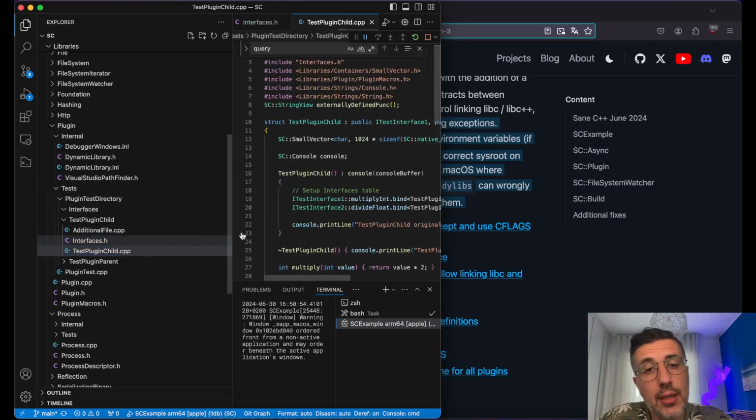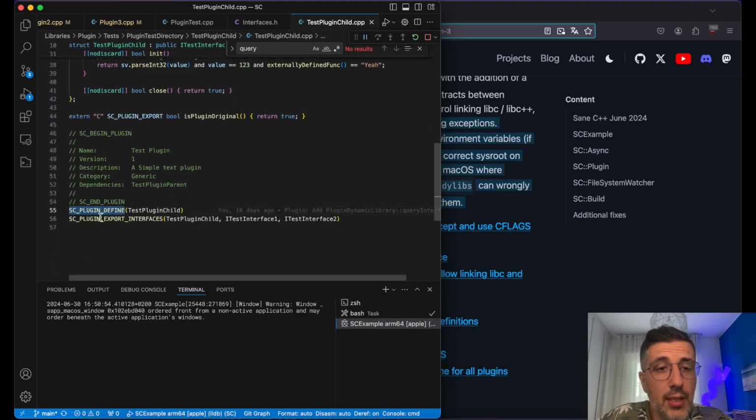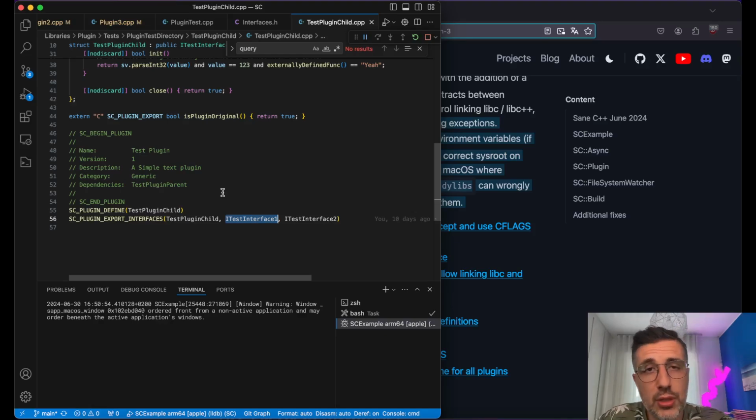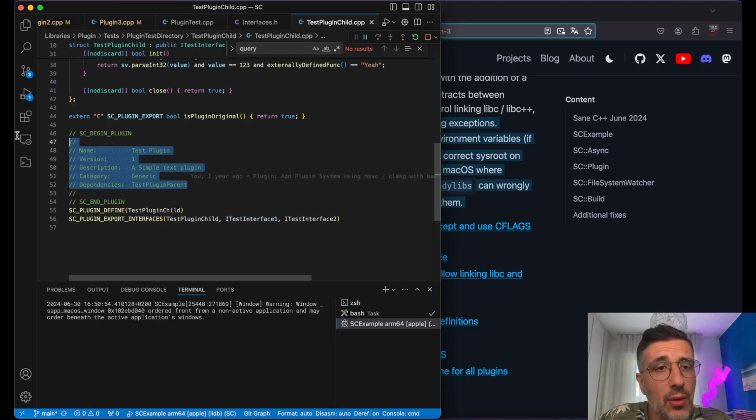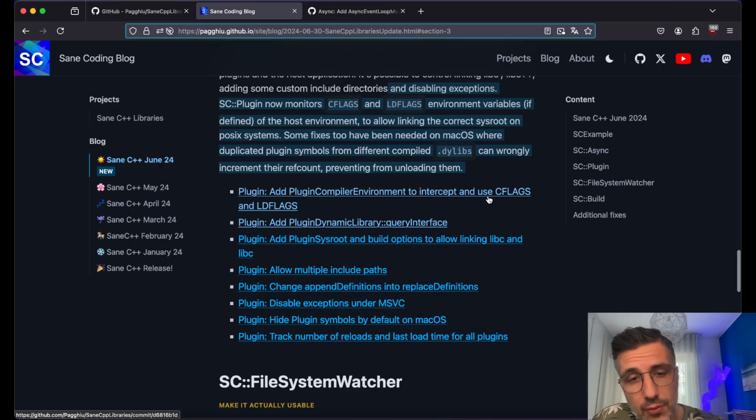And your plugin needs to export this interface by defining the plugin and exporting the interface with the list of the interfaces that are being exported. So that's pretty standard. So it's cool. Yeah, here you see there is the dependency, which I think I've been referring to earlier. And go and take a look at that if this is of interest for you.